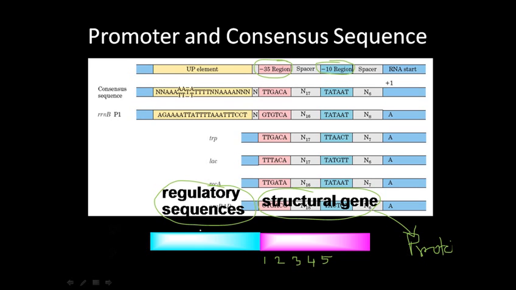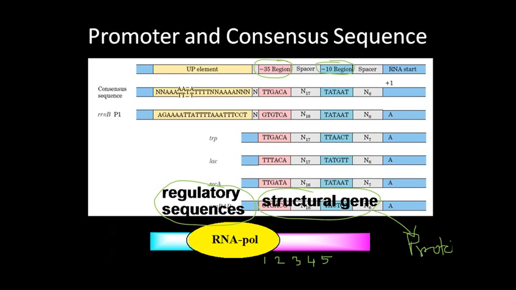How the process begins is a very important thing, and it begins via the assembly of all the subunits of RNA polymerase. If you are talking about RNA polymerase, we are talking about two alpha subunits, one beta subunit, one beta dash subunit, and one sigma factor. So here comes the RNA polymerase.